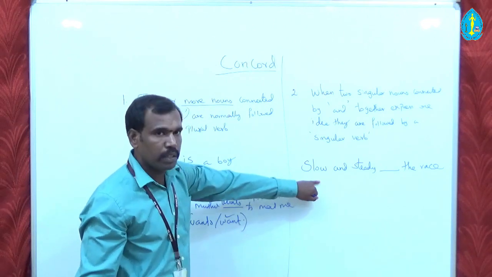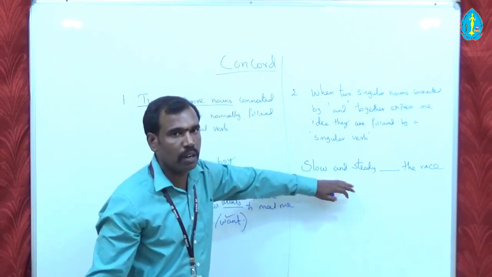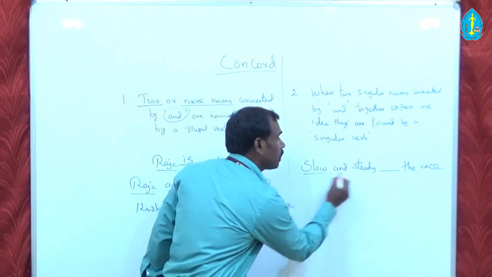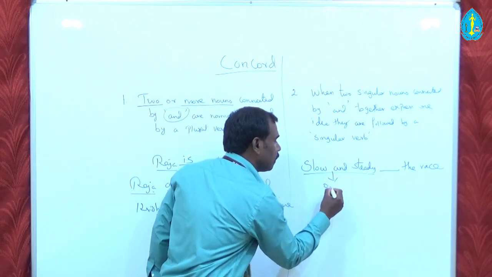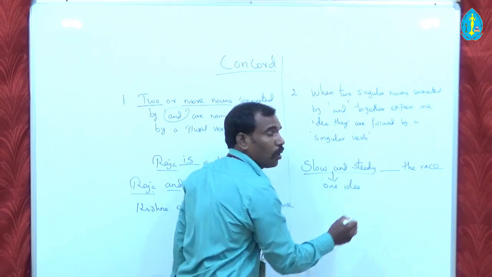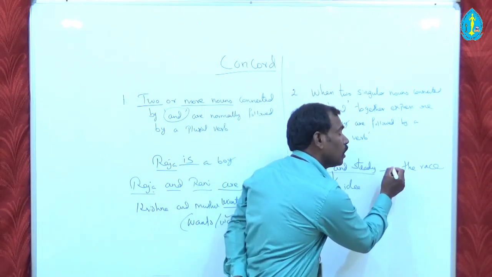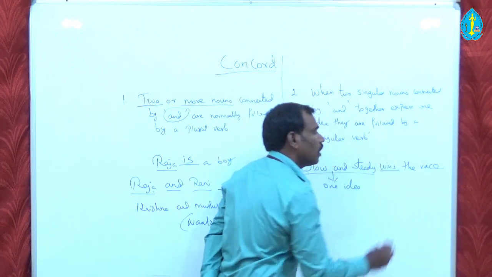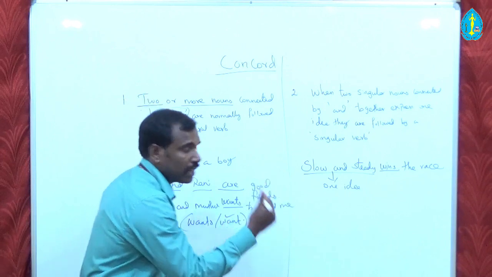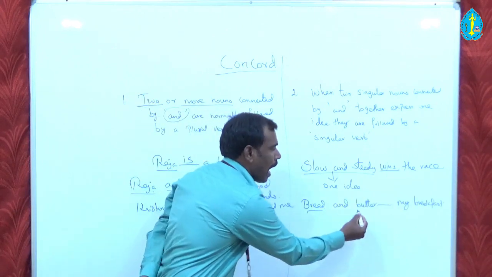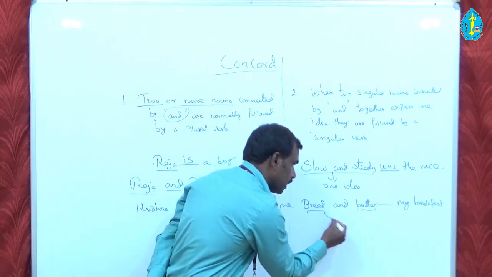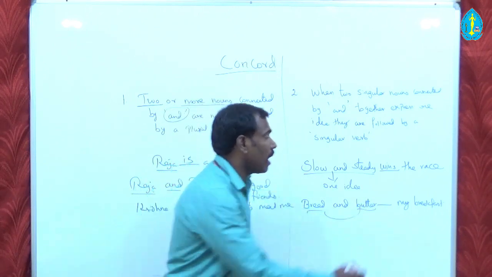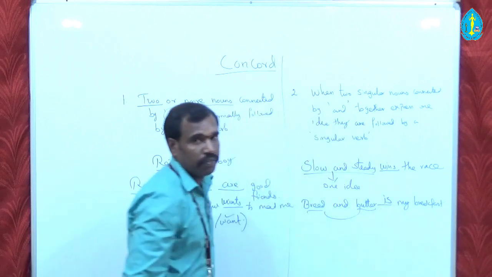So slow is considered to be a noun, and then steady is considered to be another noun. So two singular nouns connected using and, it conveys one idea, and so we have to use a singular verb here. It is slow and steady wins the race. And this is another example. Here it is bread and butter, and this conveys a single idea again. It means a single thing. So bread and butter is my breakfast.